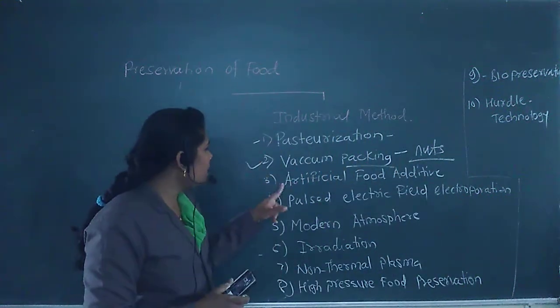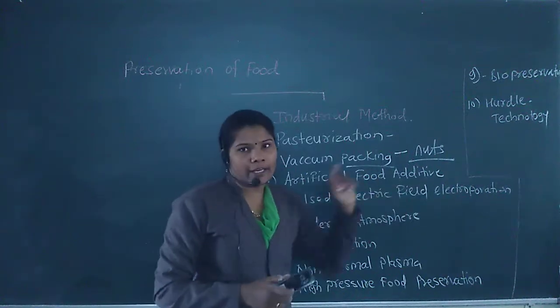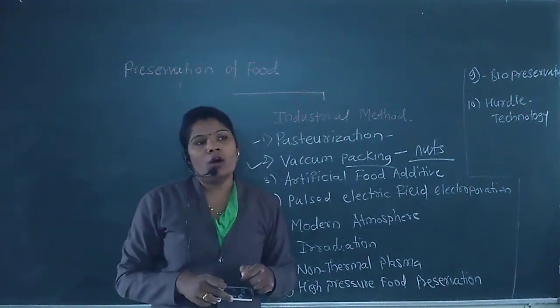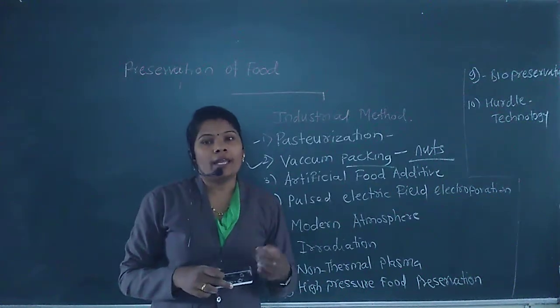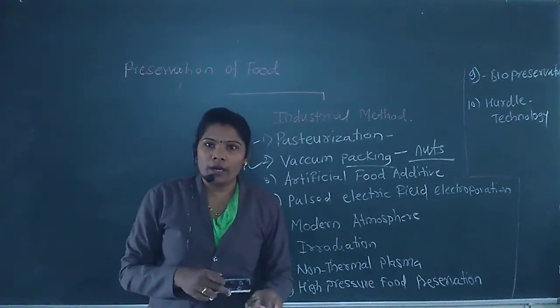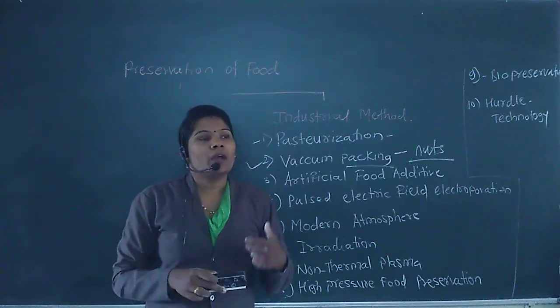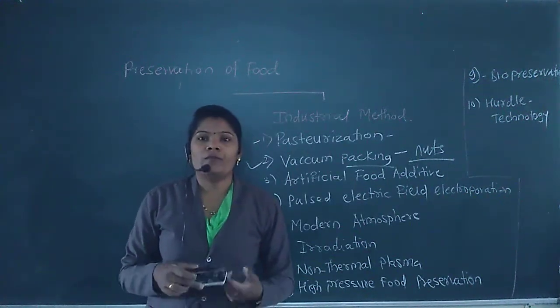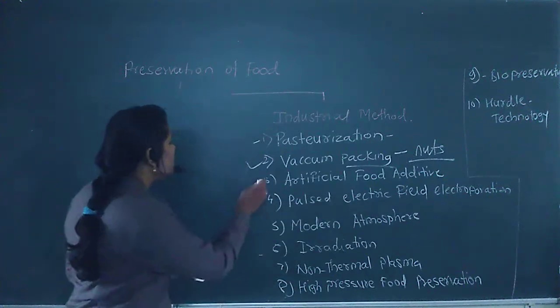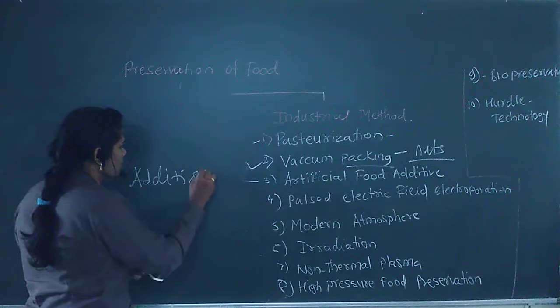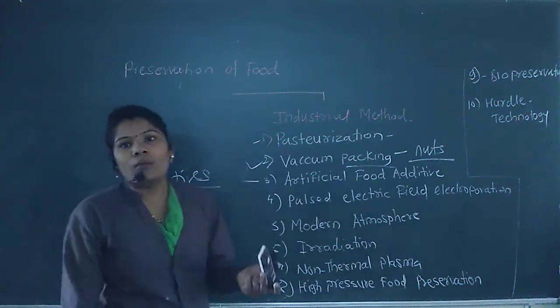Next is artificial food additives. For preservation of the food, to kill or inhibit the growth of microorganisms, and also to inhibit the oxidation reaction of the food, we use some additives in the food products.